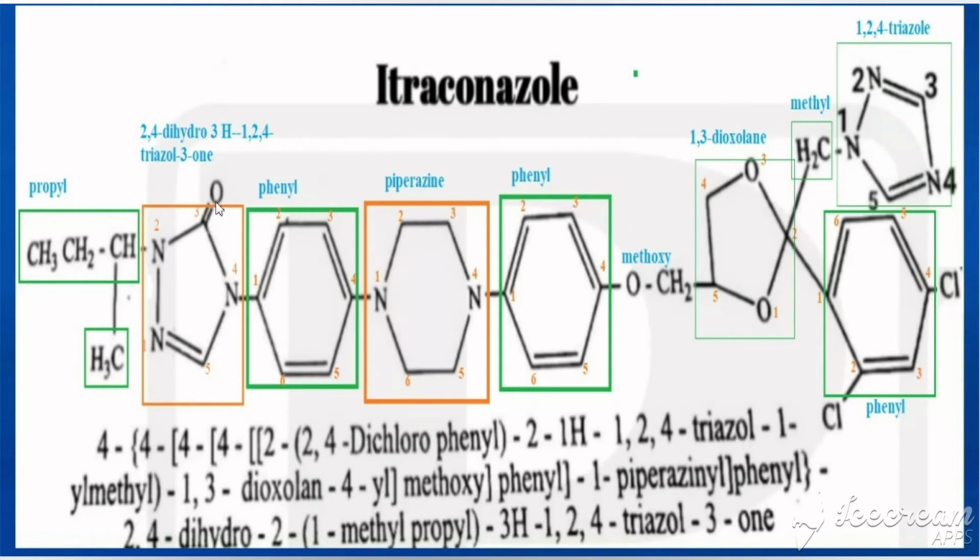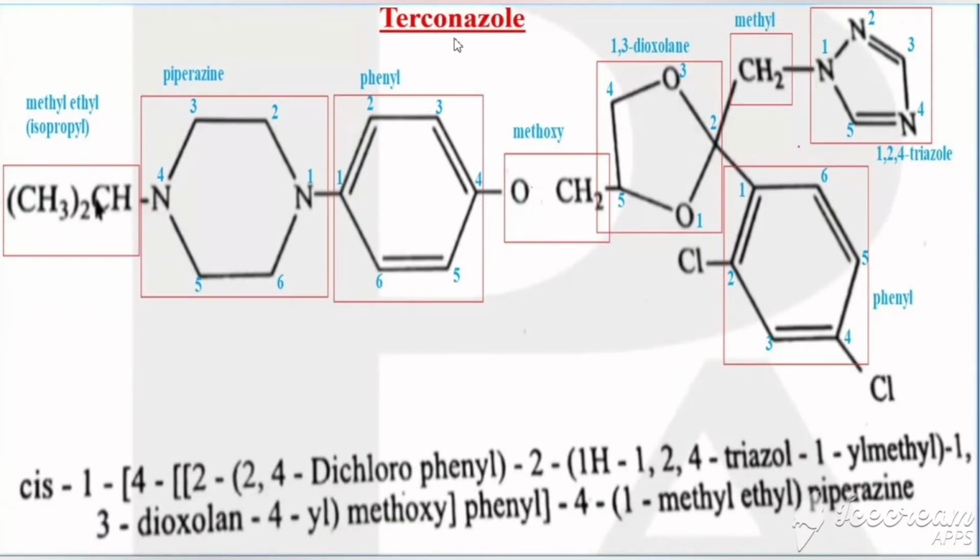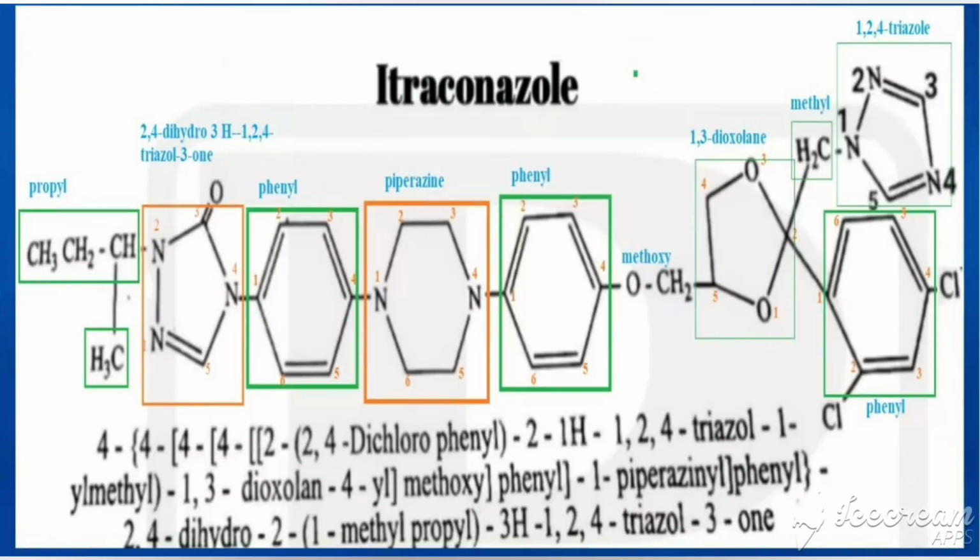So that H is replaced by means of oxygen. That's why it is 3H, 3H 1,2,4 triazole 3-one. So what is the difference between terconazole and itraconazole? Everything is same. In the terconazole, in piperazine, here we have isopropyl. So instead of isopropyl, here we have phenyl. That phenyl is connected with 2,4-dihydro 3H 1,2,4 triazole 3-one, and the second nitrogen is connected with methyl propyl. So that is the structure for itraconazole.